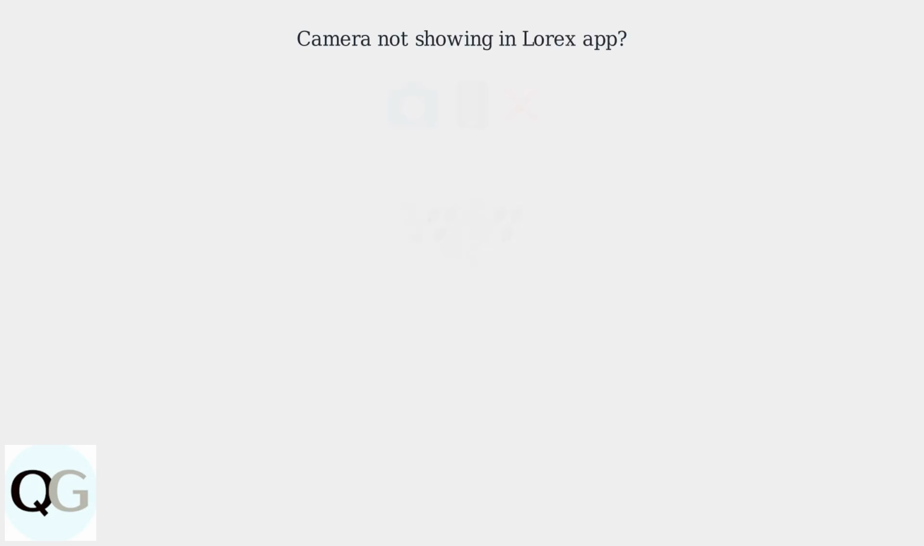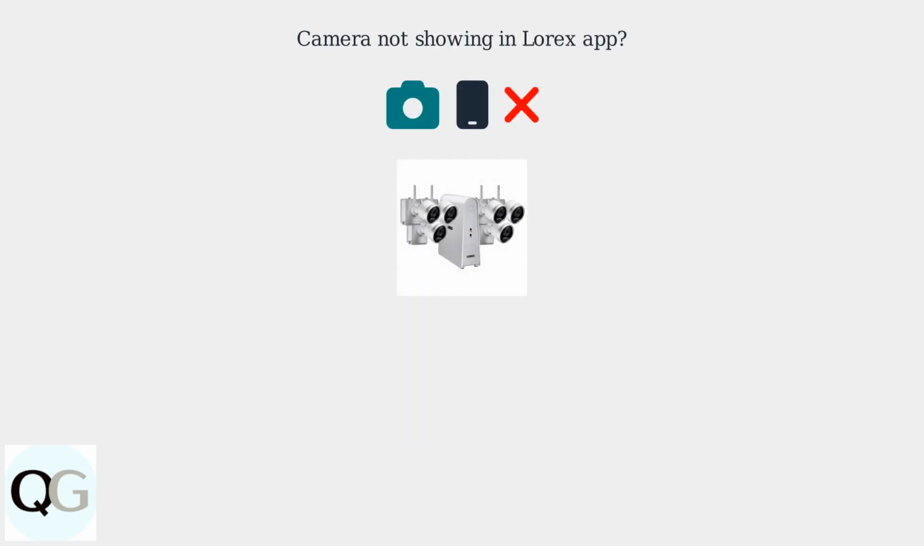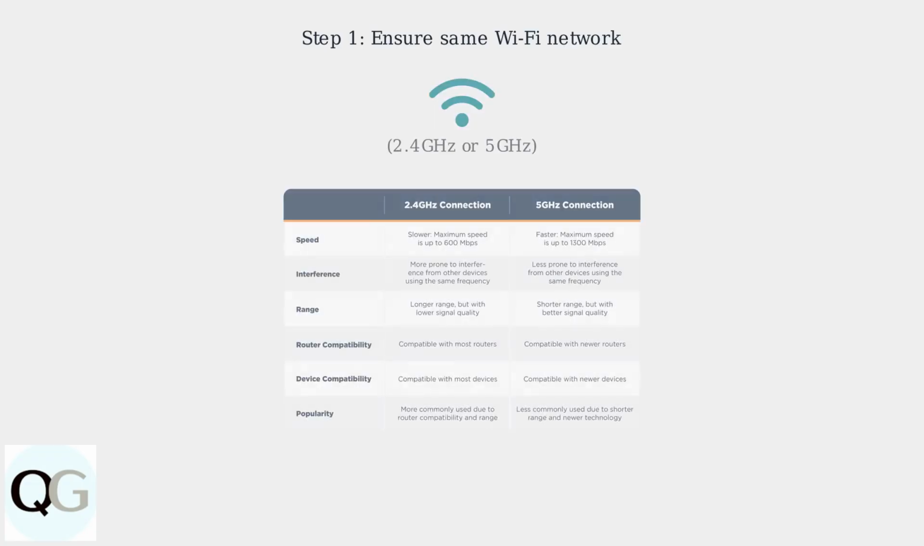Having trouble seeing your Lorex camera on the app? You're not alone. This common issue often happens during setup or after updates due to network problems or incorrect configurations. First, ensure your camera and phone are on the same Wi-Fi network, either 2.4 GHz or 5 GHz band.